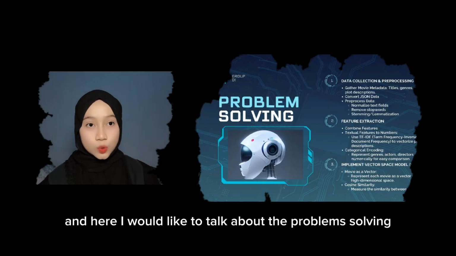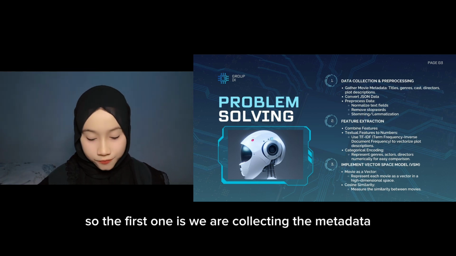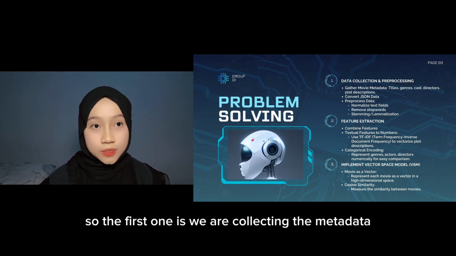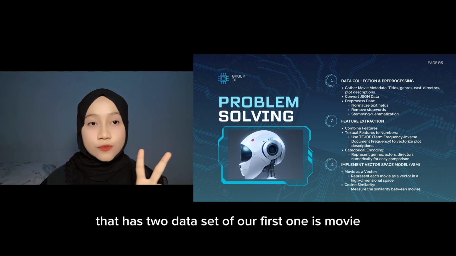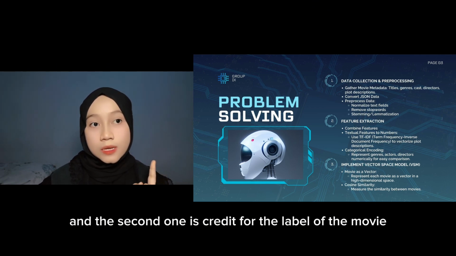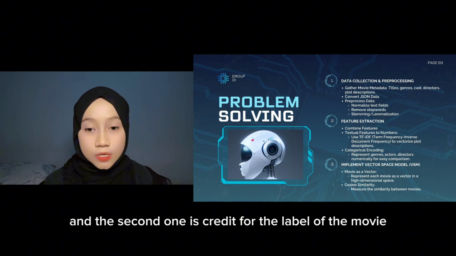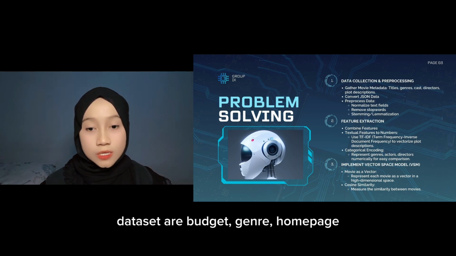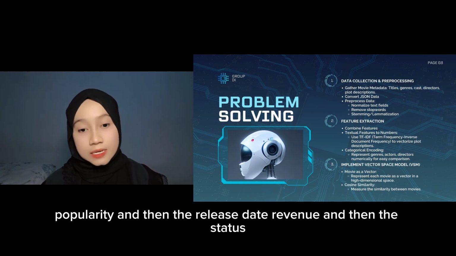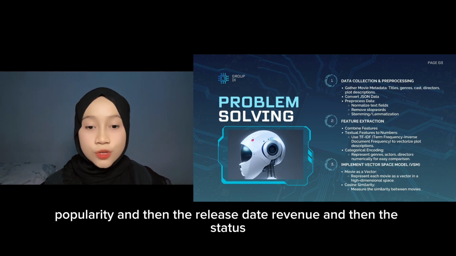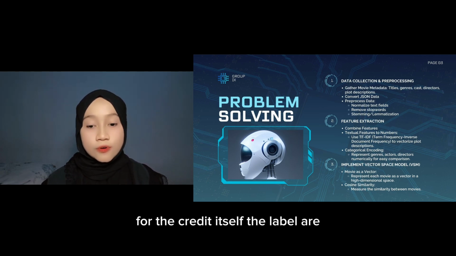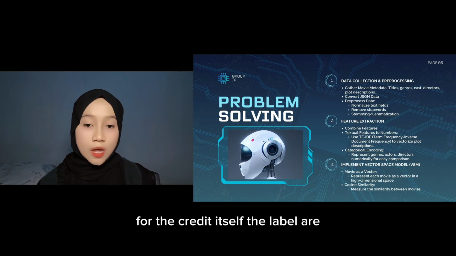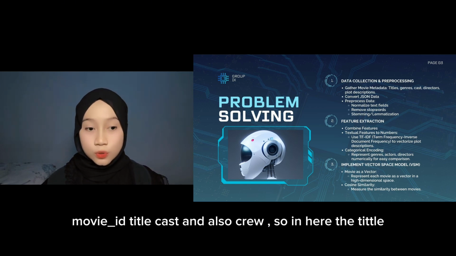And here I would like to talk about the problem solving. The first one is collecting the metadata. We are collecting the metadata from Kaggle that has 2 datasets. The first one is movie and the second one is credit. The labels of the movie dataset are budget, genre, homepage, ID, language, popularity, and then the release date, revenue, and then the status, the title, vote, and so on. For the credit itself, the labels are movie ID, title, cast, and also crew.